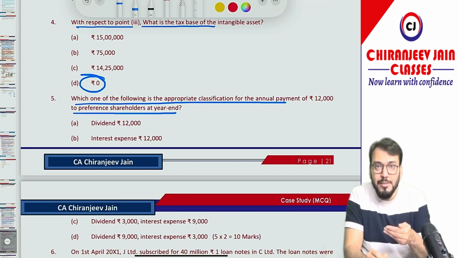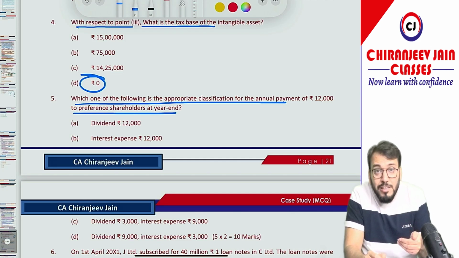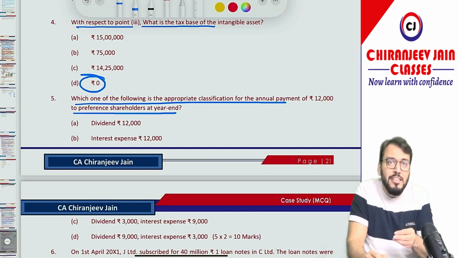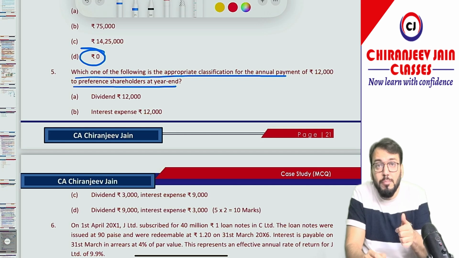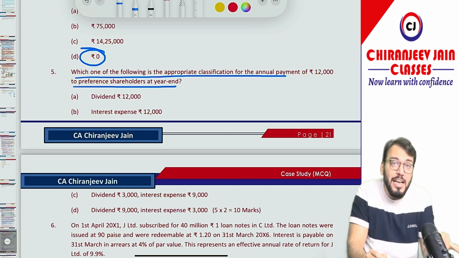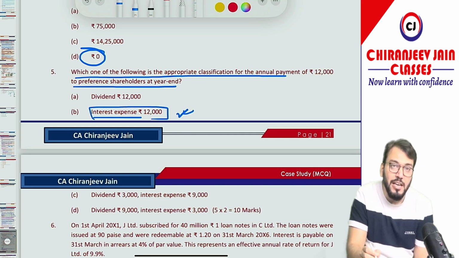Dividend, when we say dividend, is actually not an expense. So they have not written dividend expense. Dividend expense and interest expense are the same. So when they say dividend, it means it will be transferred to retained earnings. Got this point? The interest expense will be transferred to P&L. So the better option is interest expense of rupees 12,000. This is the correct option.